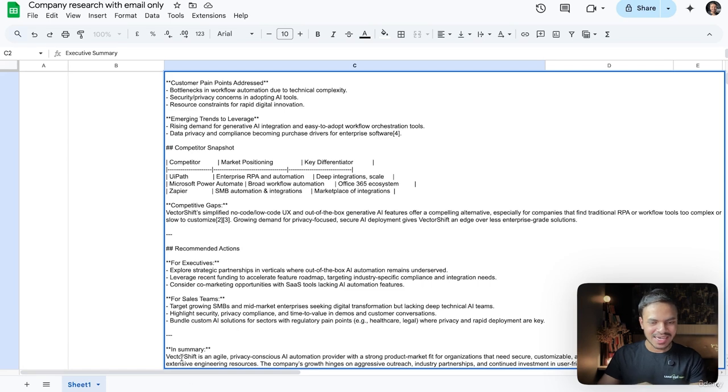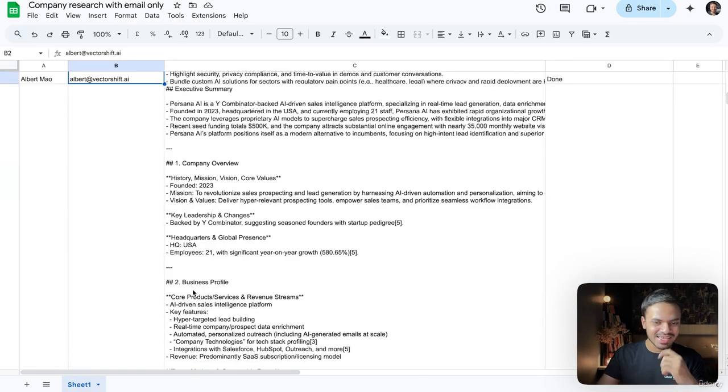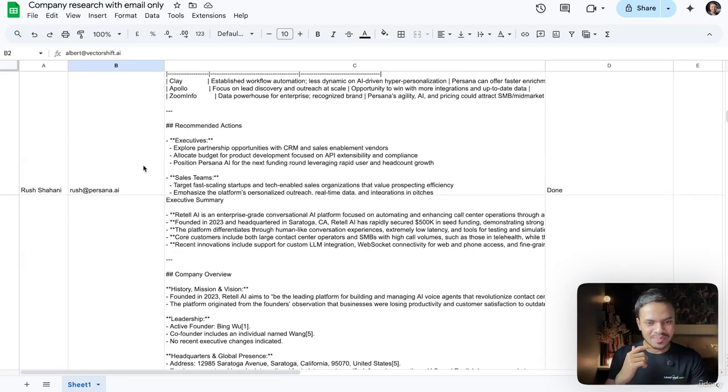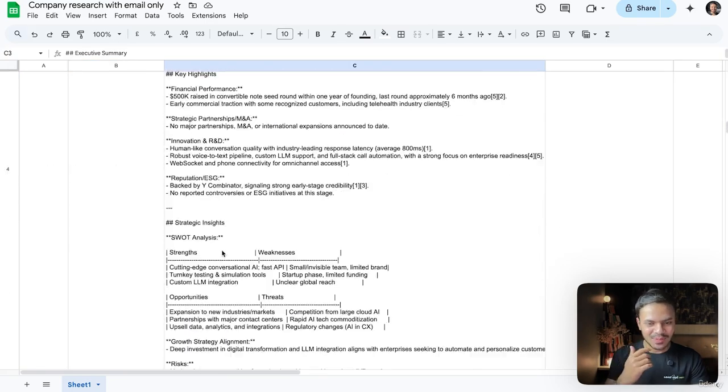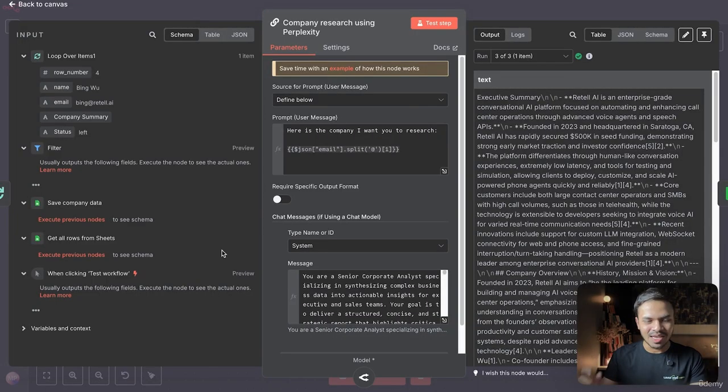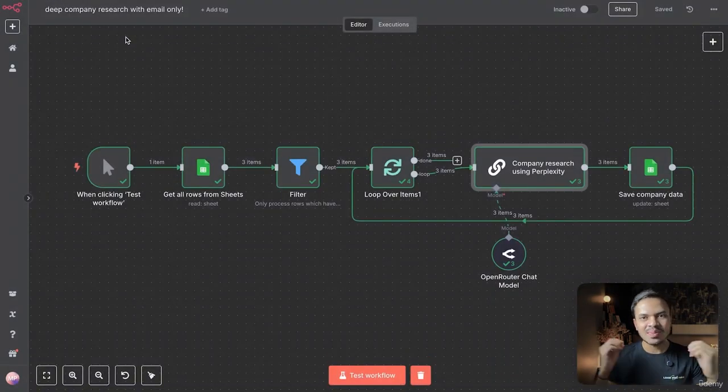And to summarize, it will give these key takeaways. VectorShift is an agile, privacy-conscious AI automation provider with strong product market fit. It will do the same for the rest of the companies in our Google Sheet. Persona AI, same goes for retail AI. Awesome. So with just only email input, you are able to perform this deep company research with this workflow. Alright, so let's build this workflow from scratch and I will see you in a new n8n workflow.